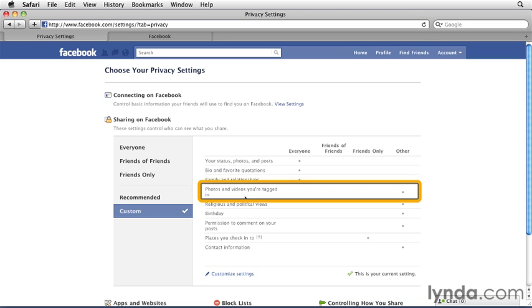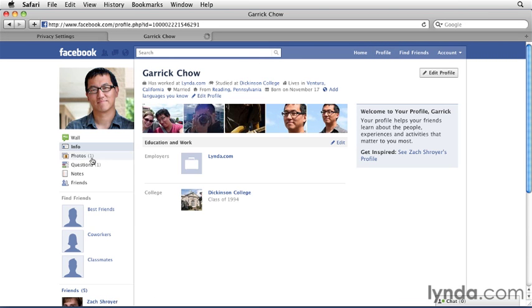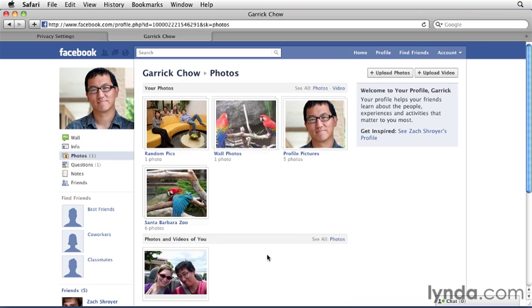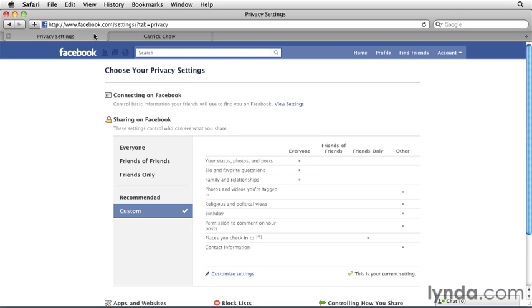Photos and videos you're tagged in are the pictures and videos that other people have tagged you in. As we previously saw, you can go to your profile, to Photos, and here you'll see the items you've been tagged in, under Photos and Videos of You. Note that this is different than the photos included in your status, photos, and posts. Those refer to the photos that you yourself have uploaded to your account, while tagged photos are about other people's photos and videos of you.